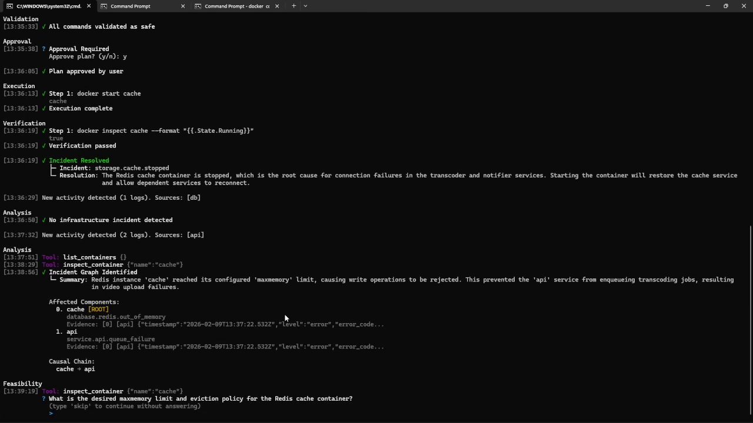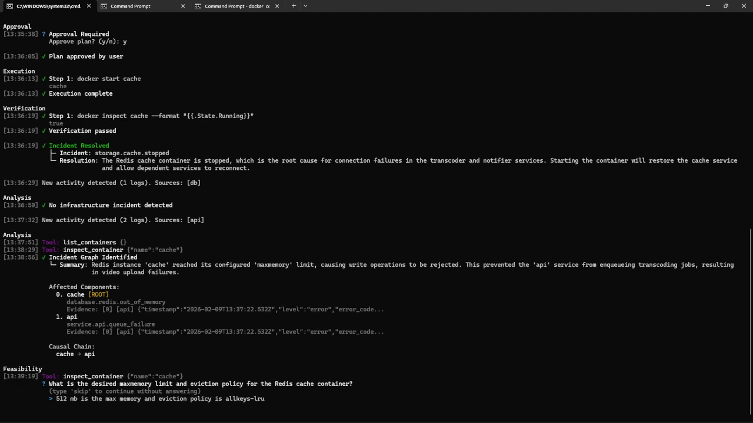As you can see, it doesn't know. So it is asking me what is the desired max memory limit and the eviction policy. So I would say 512 MB is the max memory, and eviction policy is allkeys-LRU. And once it has that information, it would recheck the feasibility and see if it is feasible or not to make the remediation a successful step.